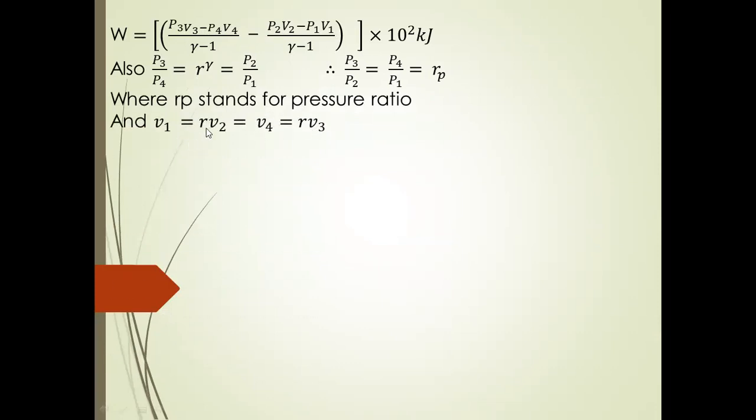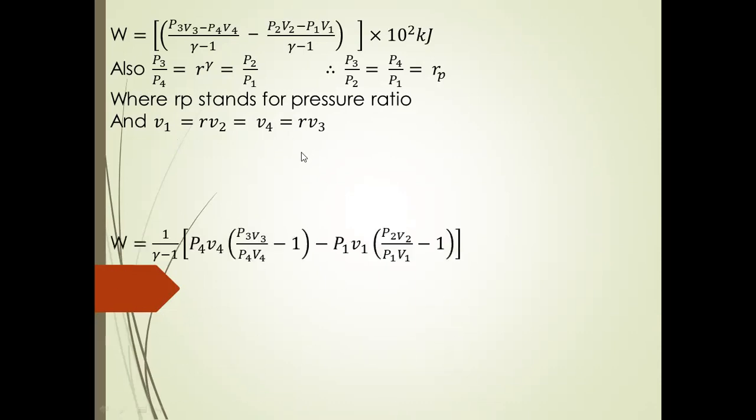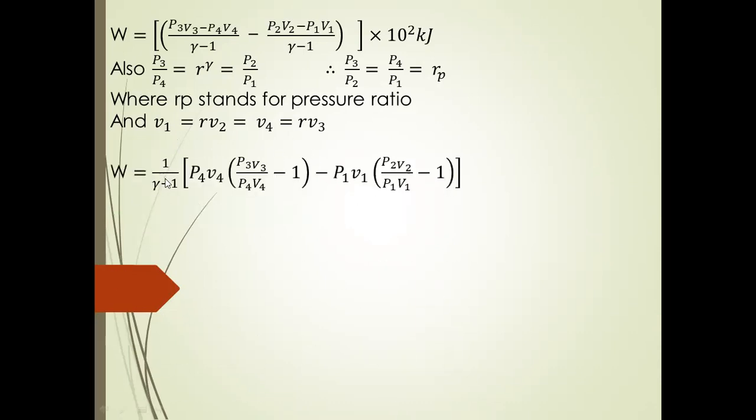Also V1 is equal to r V2. The compression ratio is r, equal to V1 by V2, and V4 divided by V3 is equal to r. The work done is equal to 1 by gamma minus 1 into P4 V4 into (P3 by P4 minus 1) minus P1 V1 into (P2 by P1 minus 1). Based on this work done formula, we take 1 divided by gamma minus 1 separately, and P4 V4 and P1 V1 are taken from this formula, so we get the final output.